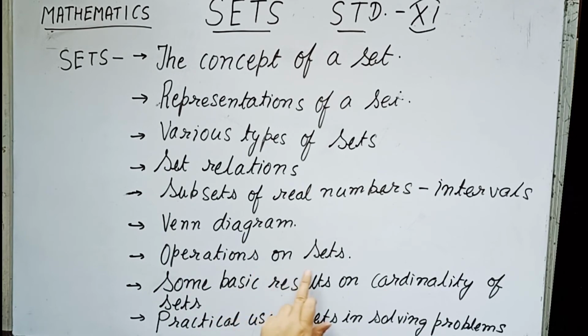The next will be operations on sets, union and intersection, we will be knowing. Now some basic results on cardinality of sets. We will be knowing what is the cardinal of a set. And the last one, the practical use of sets in solving problems. So let us start with the first topic, that is the concept of a set.